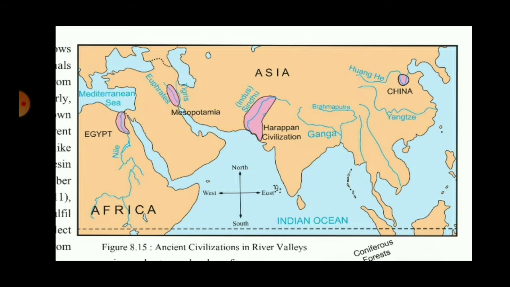As you can see in figure 8.5 of your textbook, some ancient river valley civilizations are shown here. You can see the Indus river civilization, which we call the Harappan civilization. On the bank of the Hwanghae river, there was a civilization in China. In Mesopotamia also you can see the civilization along the banks of rivers Euphrates and Tigris, and in Egypt along the bank of river Nile.